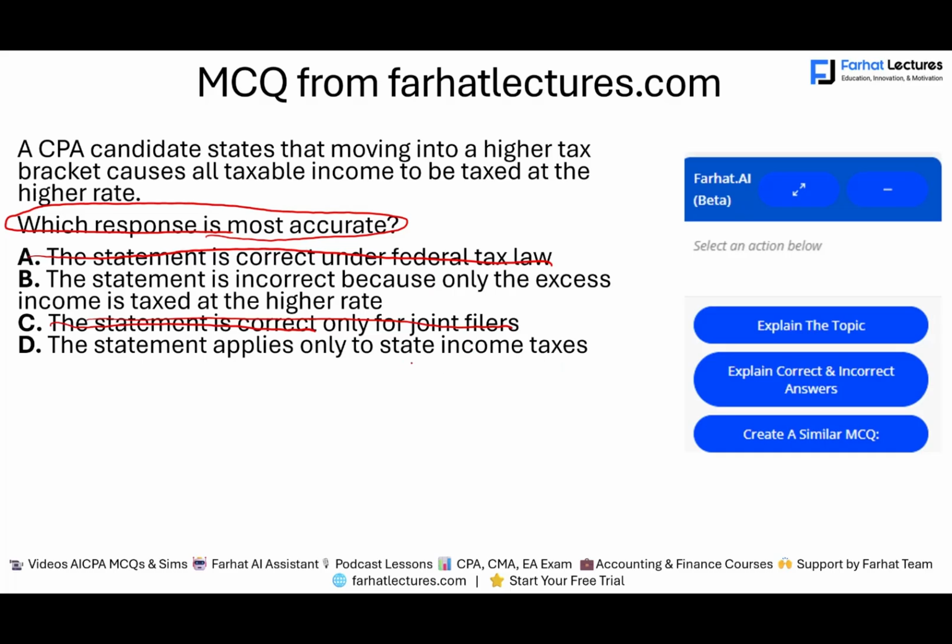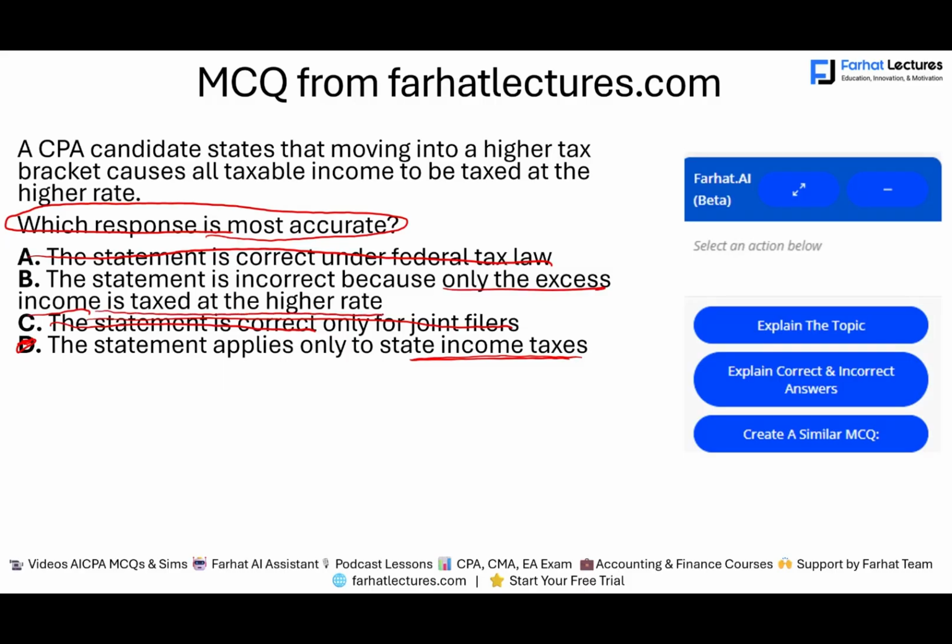No, we don't talk about the state income tax at all. And if anything, the state income tax we were going to see is not progressive. You don't pay more if you earn more, or if your tax base changed. So D is incorrect. By process of elimination, B is the correct answer. The statement is incorrect, as I told you, because only the excess income is taxed at the higher rate. What does that mean?